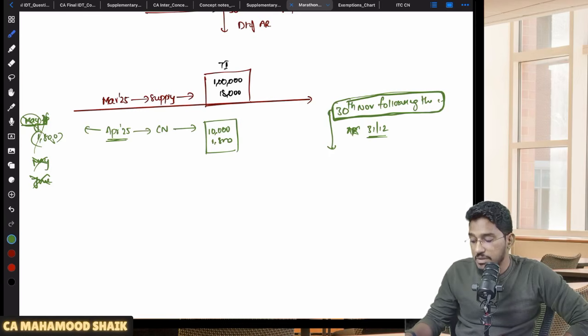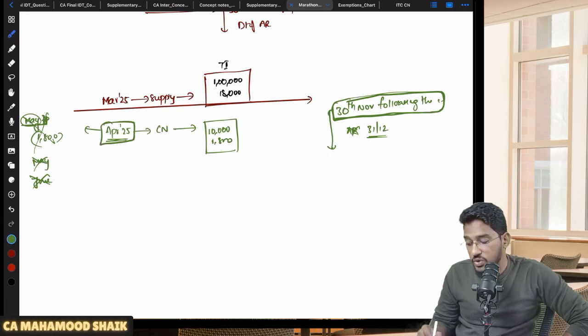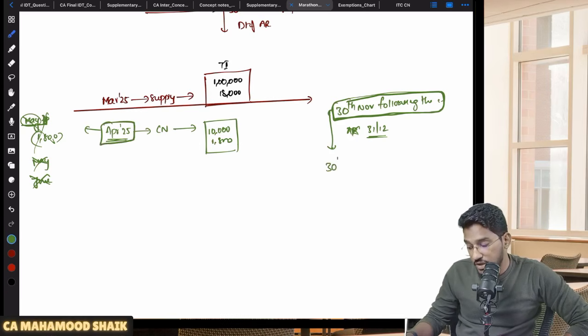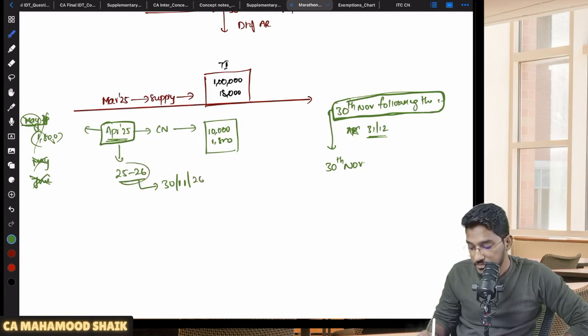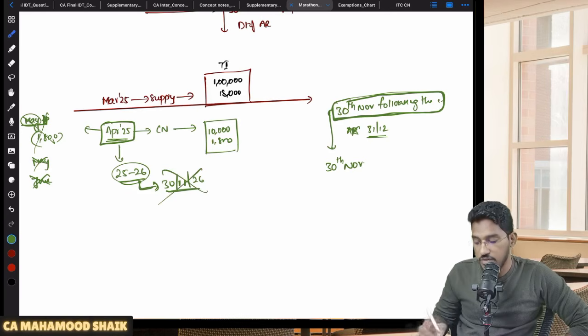Now, what is the maximum time limit available for declaring this credit note in the GSTR1? 30th of November following the end of the financial year. This credit note was issued in which year? 25-26. So 30th of November following the end of the financial year means 30th of November 2026, since this financial year is going to end on 31st of March 2026. So this is the maximum time limit within which I am required to declare that credit note in my GSTR1. Correct or not? No. Incorrect.